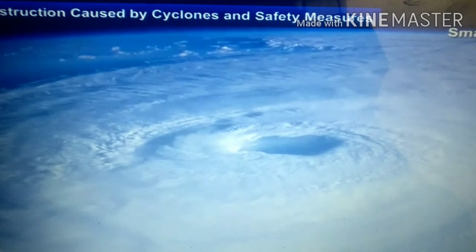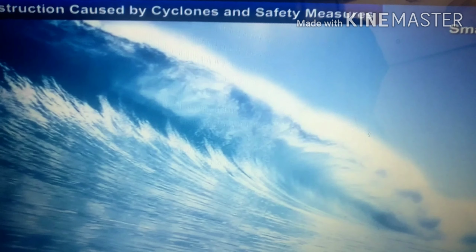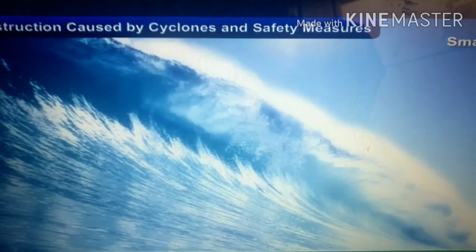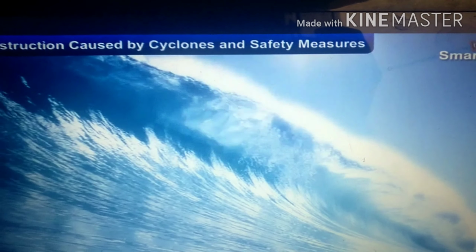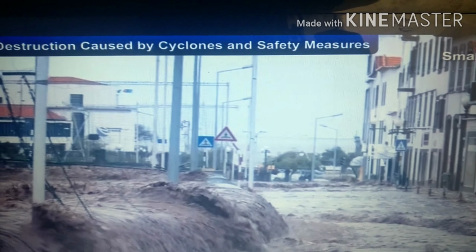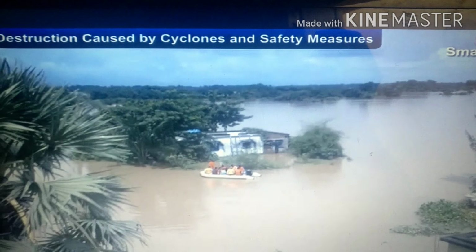And you can see the center of the cyclone, as we studied, it is the eye. If it is accompanied by high-pressure rain, what will happen? It may lead to heavy floods which destroy electric poles, properties, hospitals, houses, roads and railway tracks.